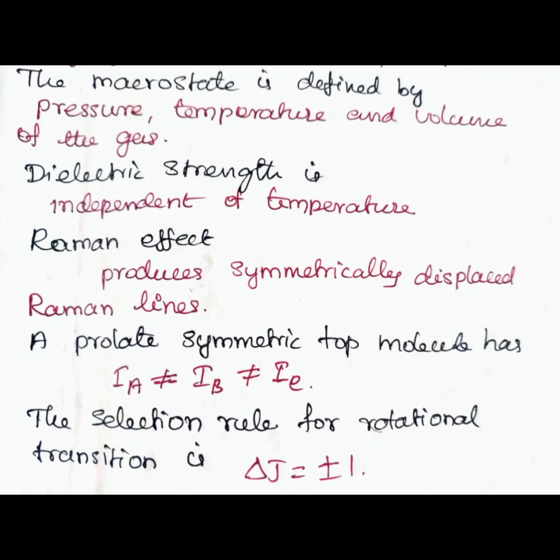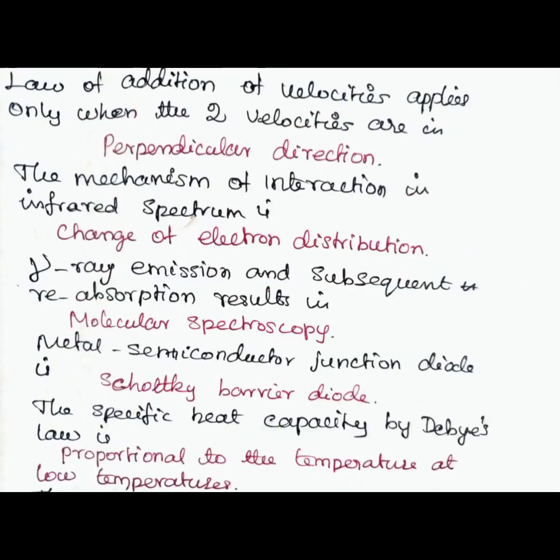The selection rule for rotational transition is del J is equal to plus or minus 1. Answer: del J is equal to plus or minus 1.